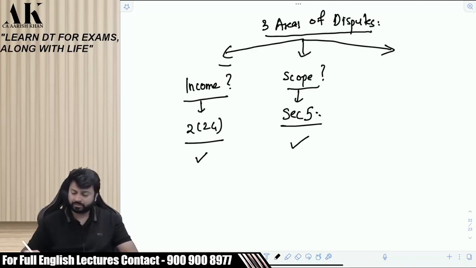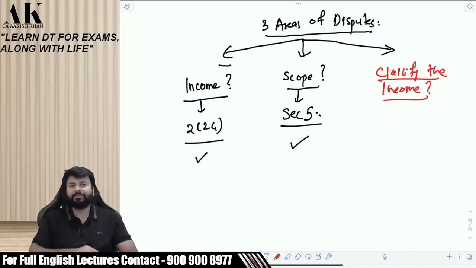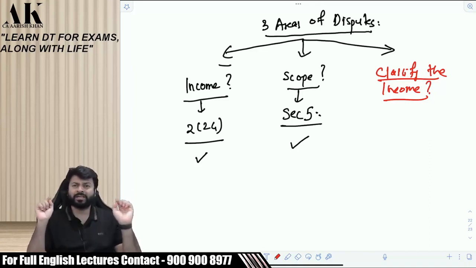Now the third dispute, which we have not seen yesterday, so we will see today, is that now you need to classify the income. When I say classify the income, what do I mean by that? I mean classify the income into proper heads. Is it important to classify the income under the proper head? Because wrong classification would lead to wrong computation.